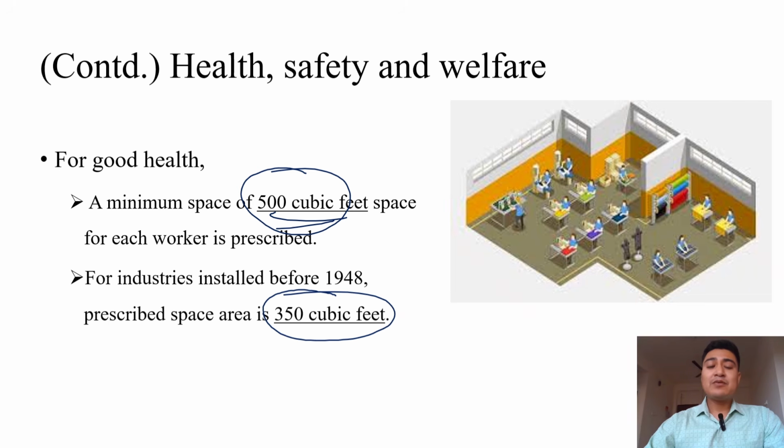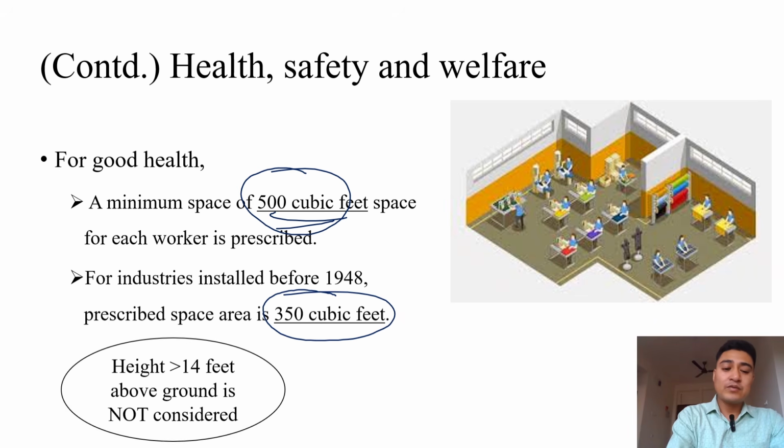Again, I would like to mention that the unit used is cubic feet. So it is a three-dimensional space: length, breadth, and height. I want to stress that in case of length, breadth, and height, the height of the establishment should not be considered above 14 feet from the ground.